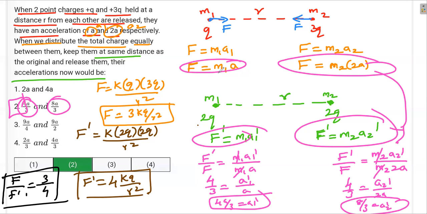So the key idea in this problem is that forces will always be equal and opposite for a given pair of charges. And you know the formula, and then you solve it normally. And here another assumption is that when you change the charge, mass is not changing much, because you can just move a few electrons for it. Electron mass is negligible.